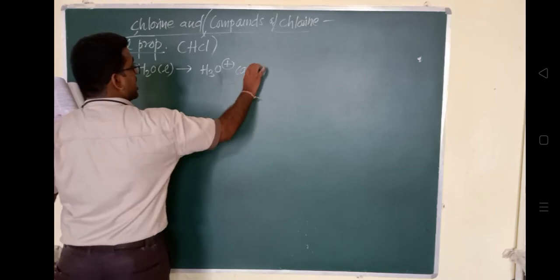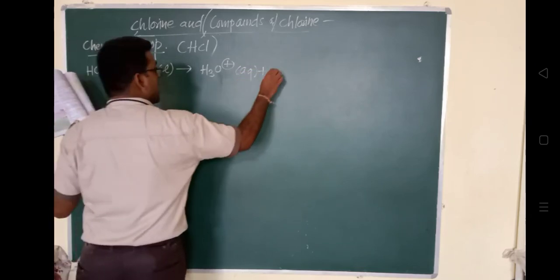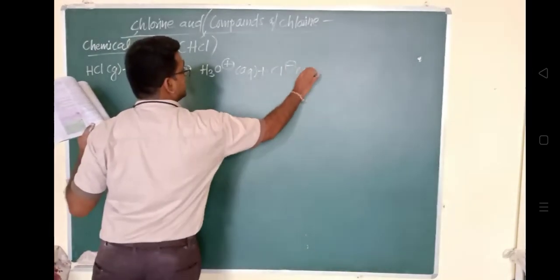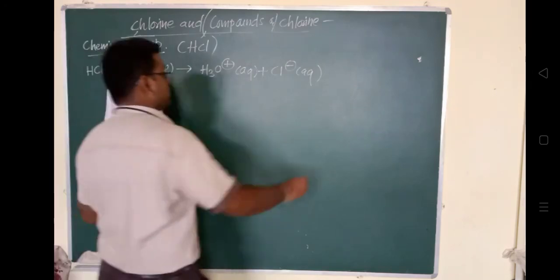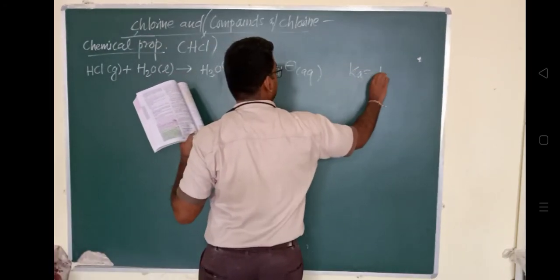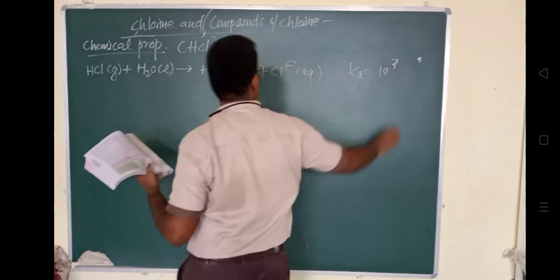So it has this acidic property. What do we call the aqueous solution of HCl gas? It is called hydrochloric acid.